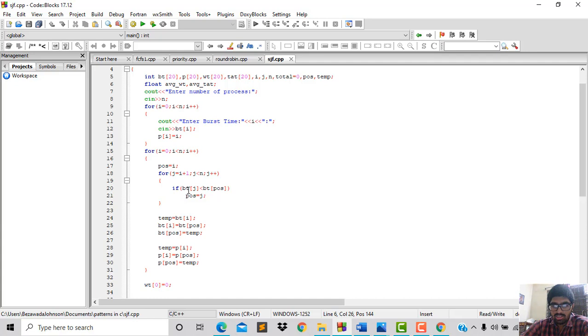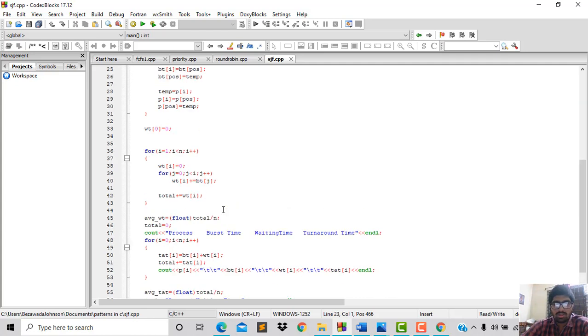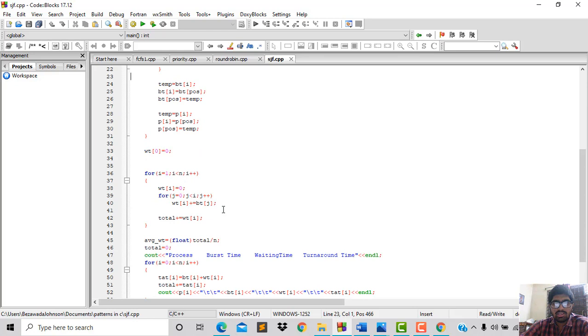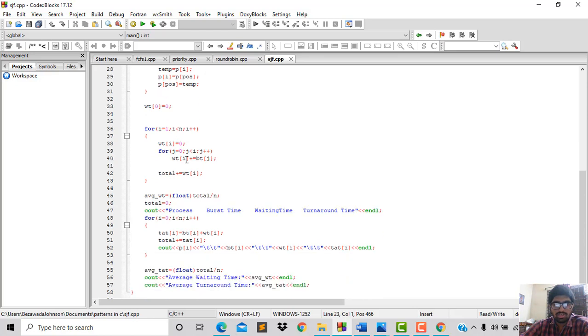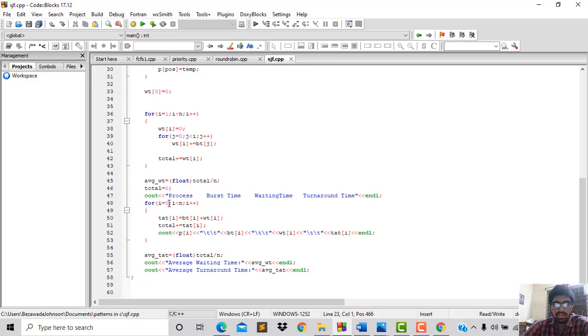Now, process by process, it will check whether the burst time at position is less than or equal to the next one. If it is less than all the processes, then it will execute. Then here I have taken waiting time of 0, and waiting time of I equals 0, for j less than I, j plus plus. And we calculate the turnaround time, that is burst time plus wait of I, total equals turnaround time, and after that the average waiting time and average turnaround time.